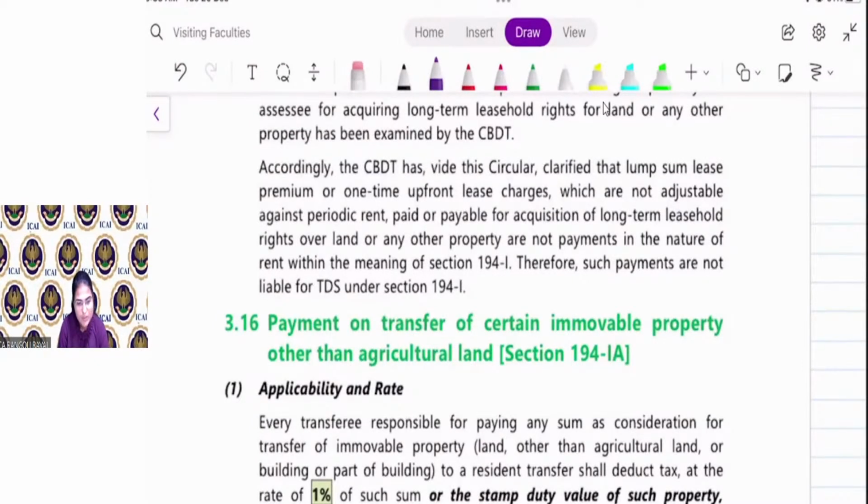Yes, 194C is applicable on cold storage if the single bill is more than 30,000 or in aggregate it is more than 1 lakh rupees. 194I is not applicable on cooling charges paid to cold storage.